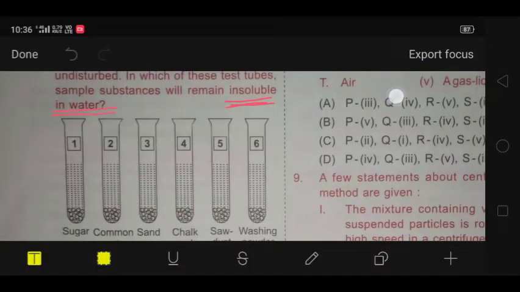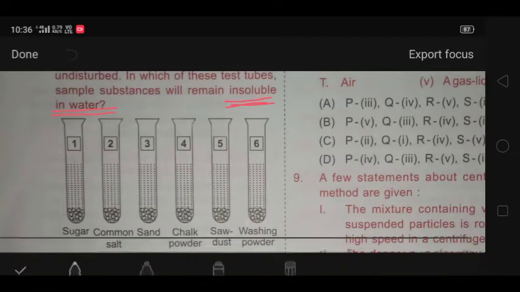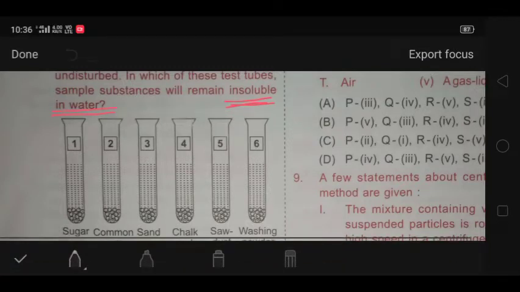So, let's see. Materials given are sugar. As you know that sugar is soluble, so it would not be the answer. Second is the common salt. Common salt is also soluble in water, so this can also not be the answer. Sand is insoluble in water, so this can be the answer. Next is chalk. Chalk is also insoluble in water, so this can also be the answer.